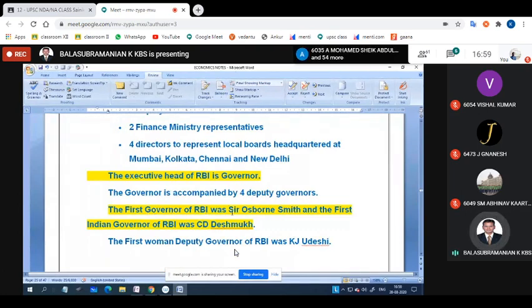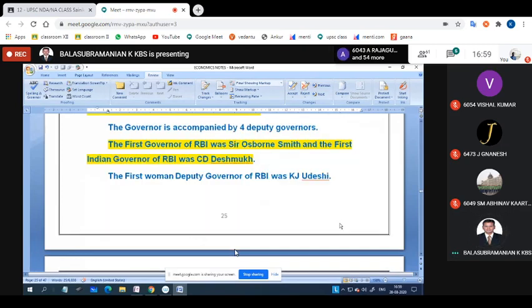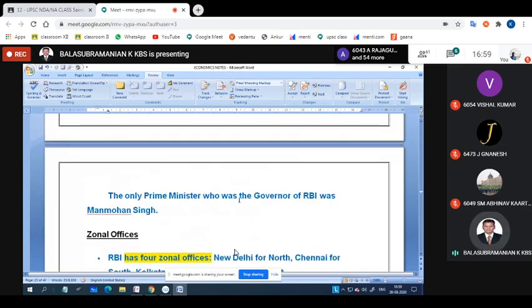The first governor of RBI, in British time, was Sir Osborne Smith, and the first Indian governor of RBI was C.D. Deshmukh. The first woman deputy governor of RBI was K.J. Udeshi, and the only prime minister who was the governor of RBI was Manmohan Singh. It is too important here.